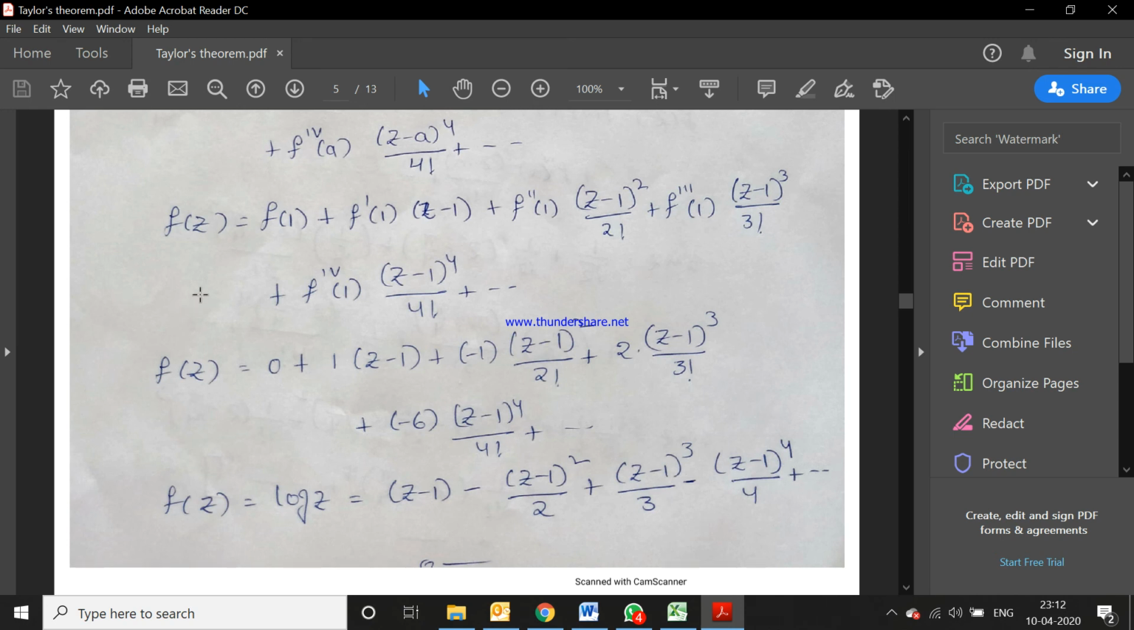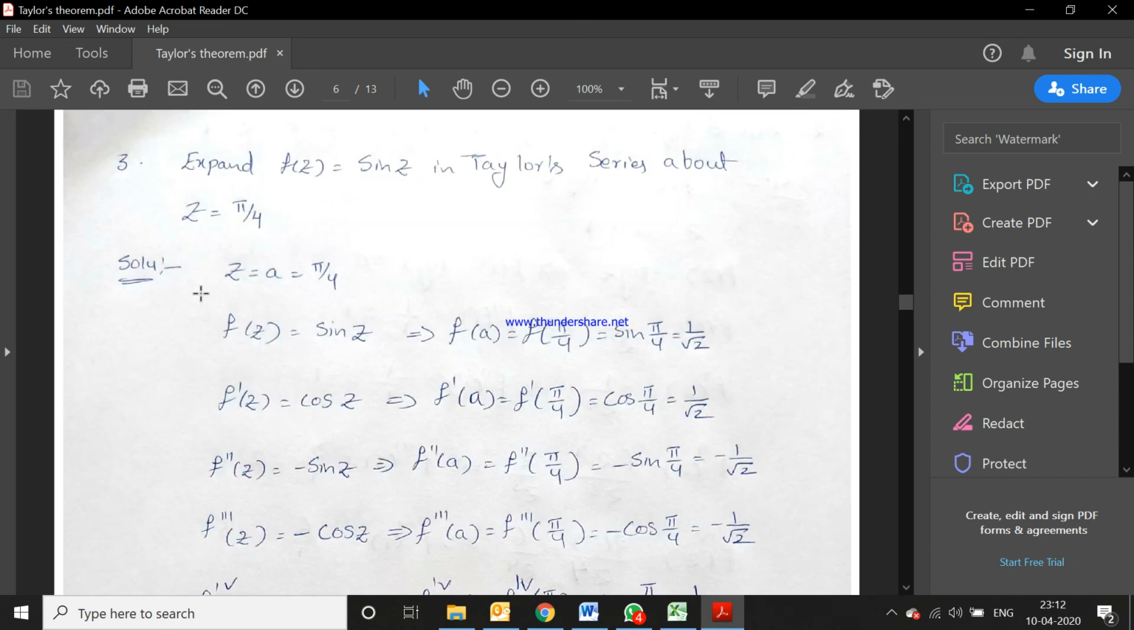This is the procedure to solve any given function by using the Taylor series. Next one is: expand f of z is equal to sin z in Taylor series about z is equal to pi by 4. This means you can write the Taylor series of sin z in powers of z minus pi by 4. Here a value is pi by 4 and f of z is sin z.